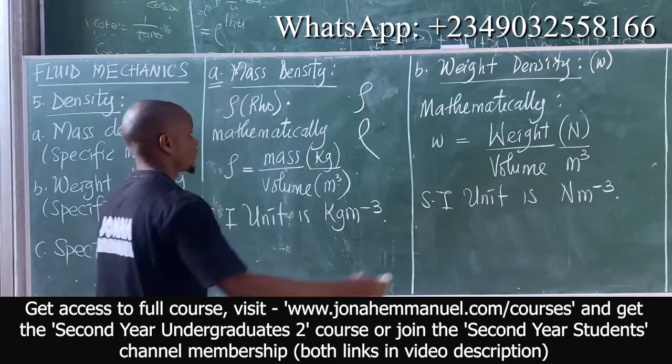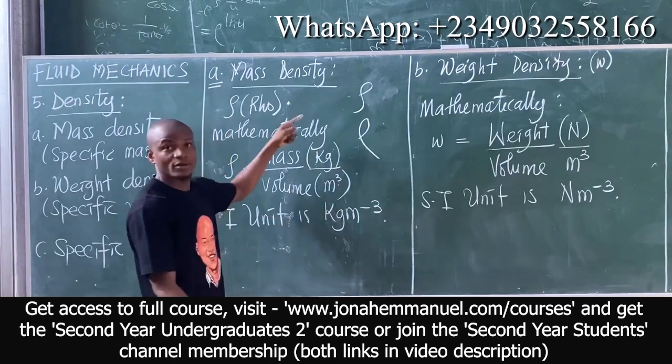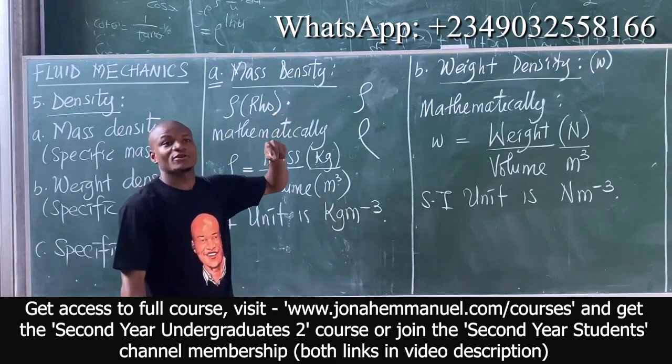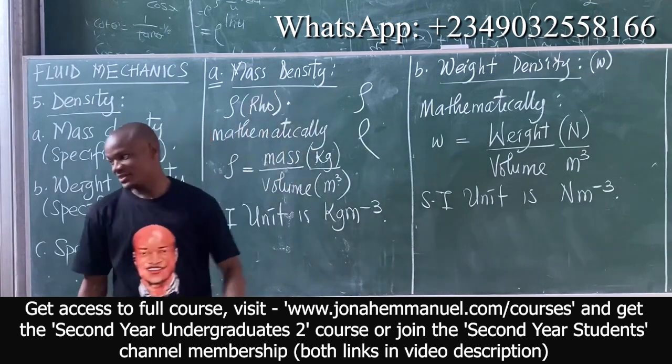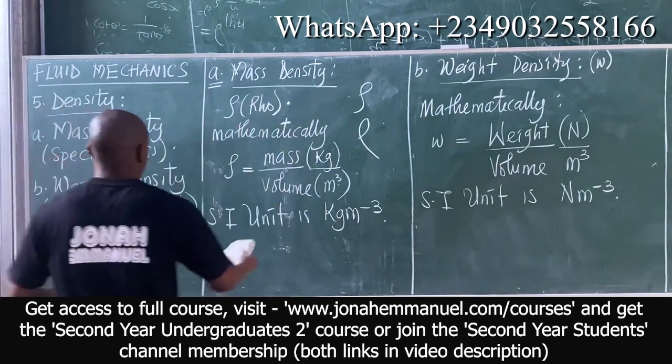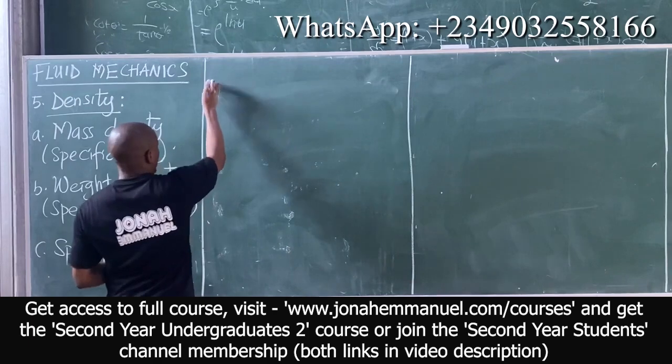Alright, next up is the relationship between mass density and weight density. Please, if you have a question, ask.